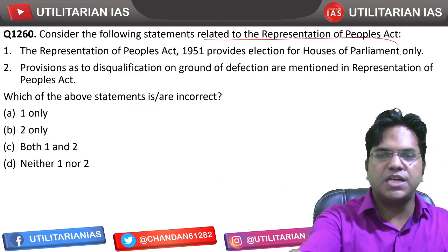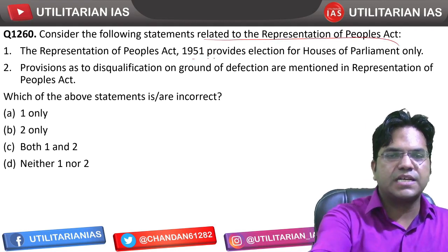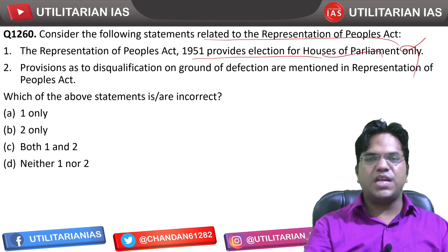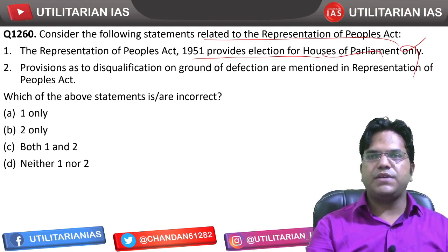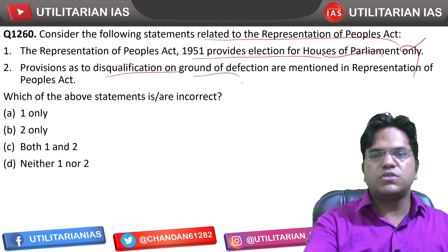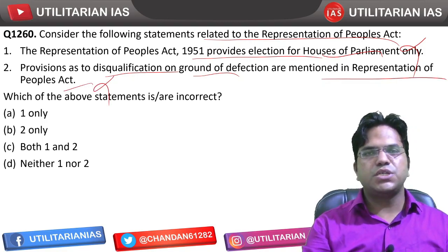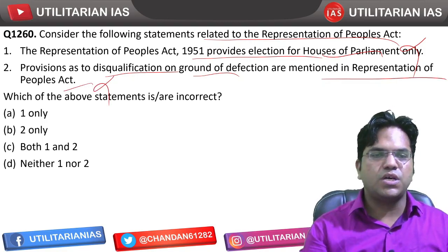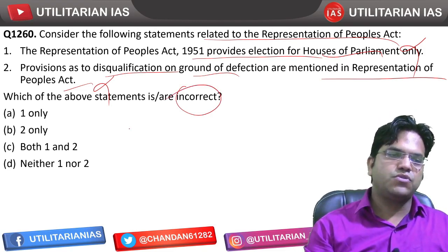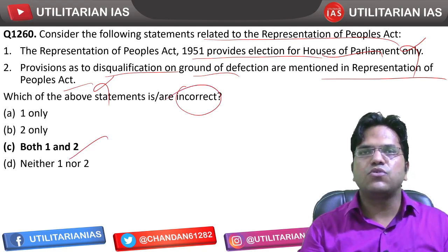Consider the following statements related to the RPA, Representation of the People Act. The Representation of the People Act provides for election of Houses of Parliament only, that's incorrect. RPA 1951 deals with the Houses of Legislature as well. The provisions as to disqualification on grounds of defection are mentioned in the Tenth Schedule and not in the RPA. Incorrect has been asked, so both 1 and 2 are going to be incorrect, and hence C is going to be the right answer.